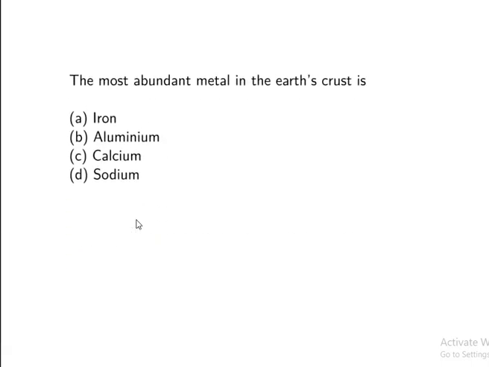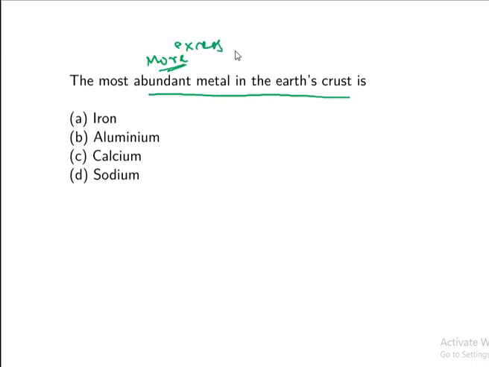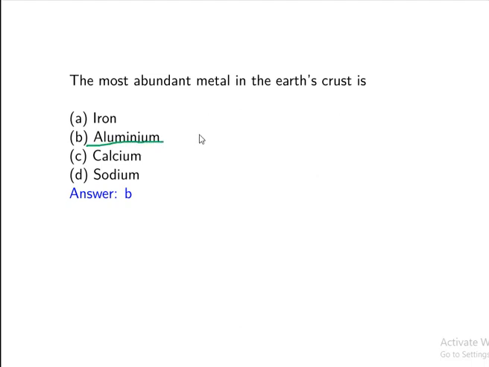Next question. The most abundant metal in the earth's crust is iron, aluminium, calcium, sodium. Abundant means the metal which we find more, in excess. Which metal do we see in excess in the earth's crust? You know the three layers of the earth: crust, mantle, and core, right? So which element do we find here? Aluminium is the most abundant metal in the earth's crust layer.